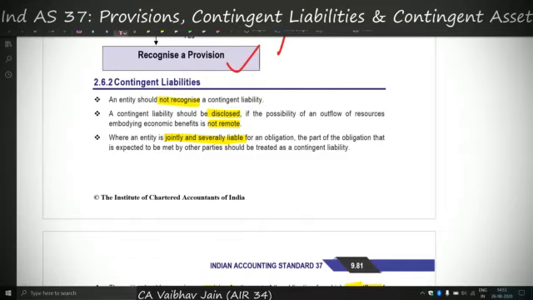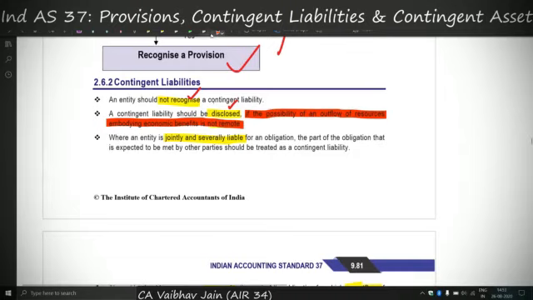Okay, so back from break. Now I'm pretty sure everybody might be well aware of the concept of contingent liabilities, so now it will be a very easy ride for us. So firstly, contingent liabilities are not recognized, they are only disclosed. But here there is a new line which I would like to put into notice. If the possibility of outflow of resources embodying economic benefits is not remote, only then it is disclosed. If the possibility of the outflow of economic resources is remote, then the contingent liability shall not be disclosed.